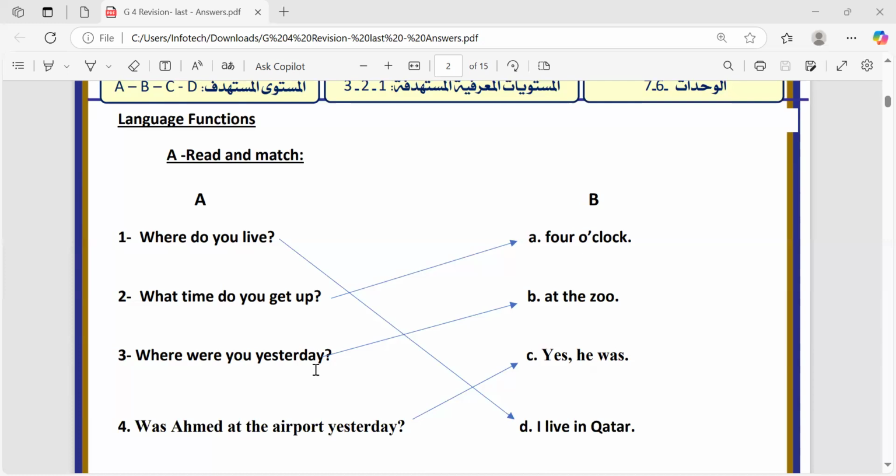Where were you yesterday at the zoo? Asks about the place again, but here it's a certain or a particular place, so it should be at the zoo. This is the correct answer.